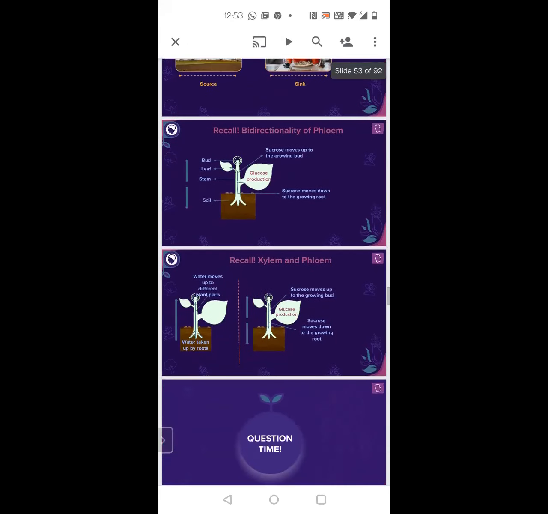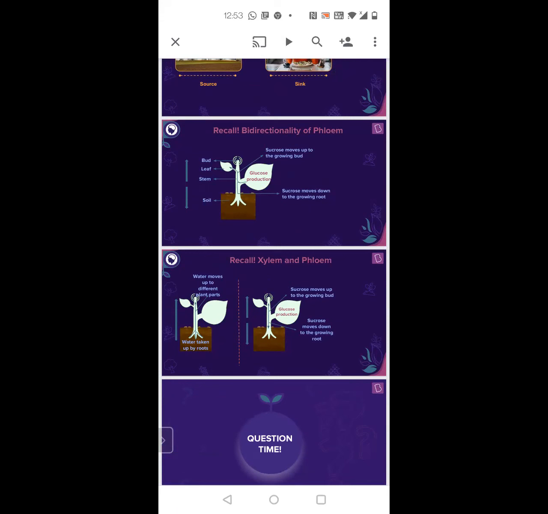Now, in a plant, I can have a leaf on the top which produces glucose and sends it to the other parts, or a leaf at the bottom which sends it to other parts on the top.